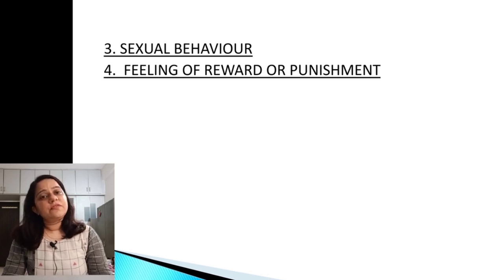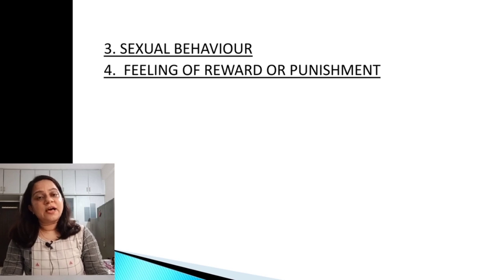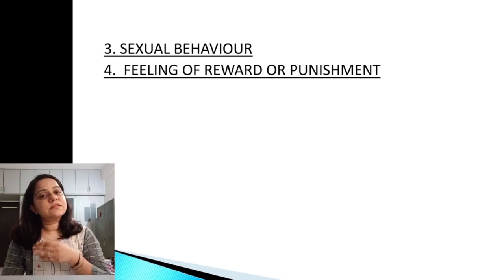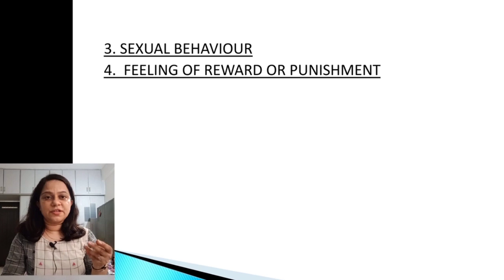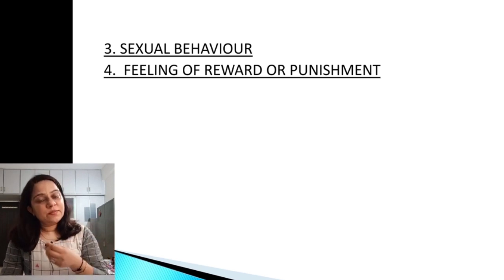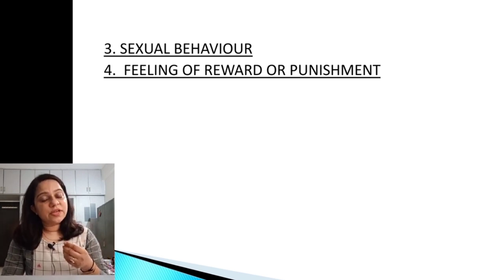Sexual behavior, and the feeling of reward or punishment. Certain areas of the brain act as reward centers and certain areas act as punishment centers. Whenever an emotion causes strong stimulation of the reward centers of the brain, it will give a pleasant and joyful feeling. In the case of strong stimulation of the punishment center, it will give an unpleasant or fearful feeling, or an escaping kind of feeling because of that particular type of emotion.